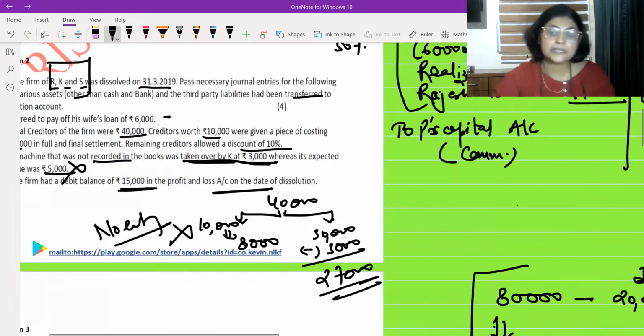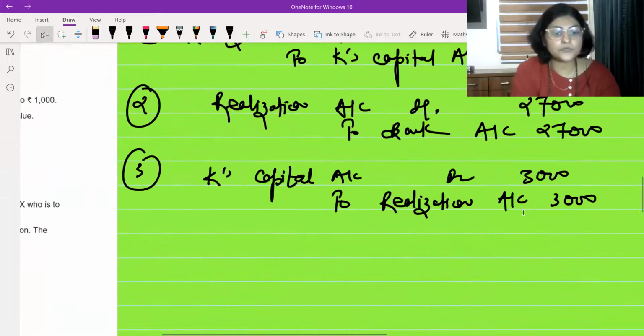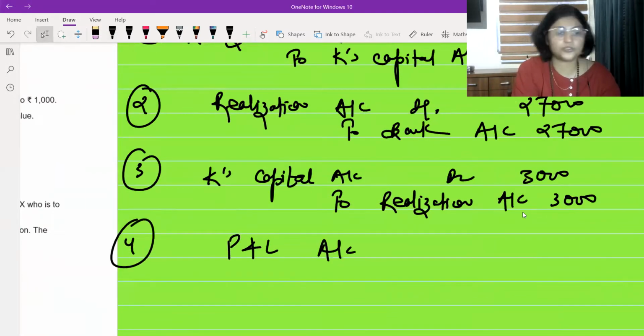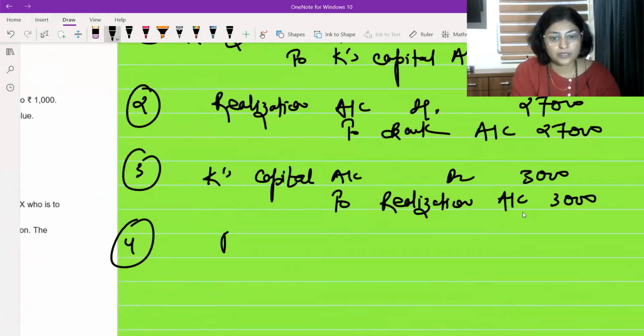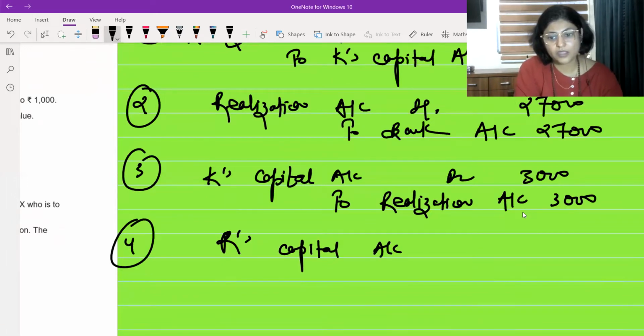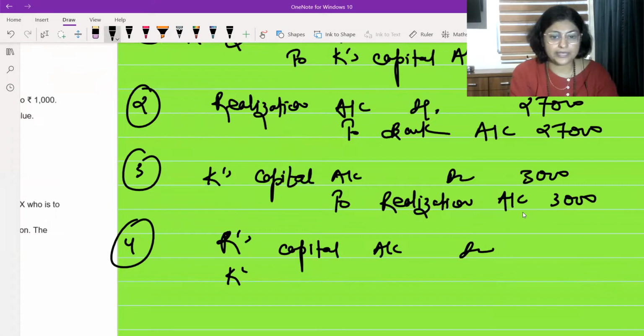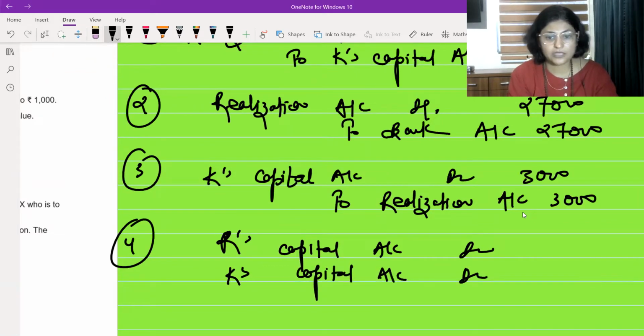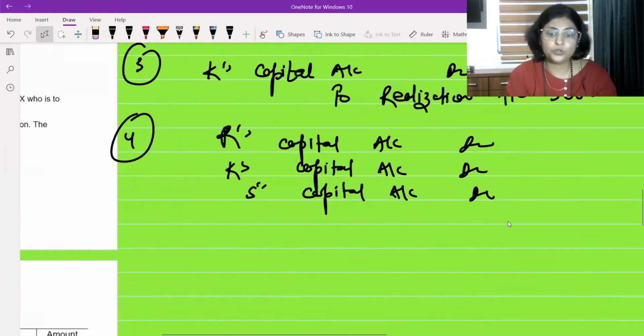Okay, 3 partners. We are going to transfer this profit and loss balance. The entry will be P and L. Sorry, it will be opposite. R's capital account will be debited. K's capital account will be debited. S's capital account will be debited to P and L account.